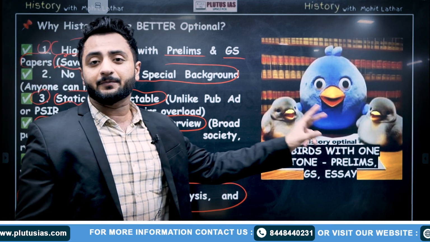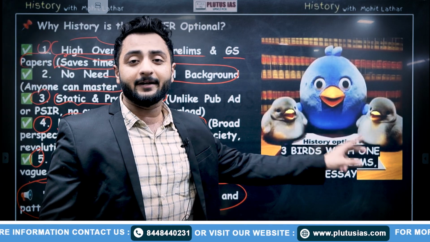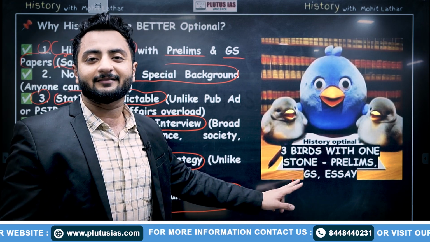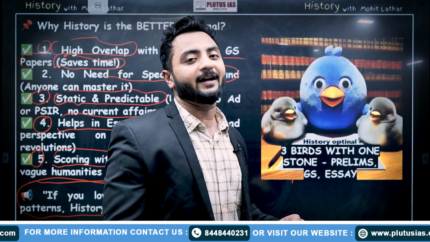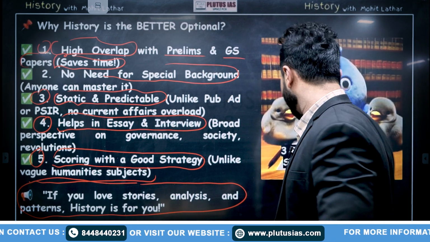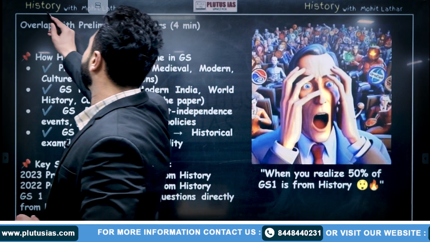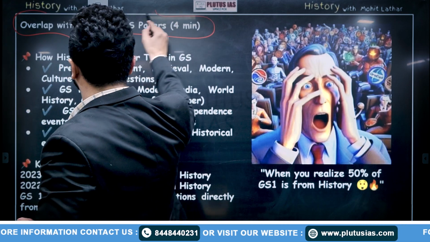Because history is a subject where you can hit three birds with a single stone. What are those three birds? The prelims, GS, and also the essay paper. So that's why history is a better option. Moving forward, we must look at how it overlaps with the prelims and GS papers.